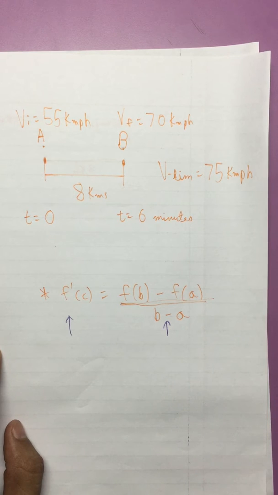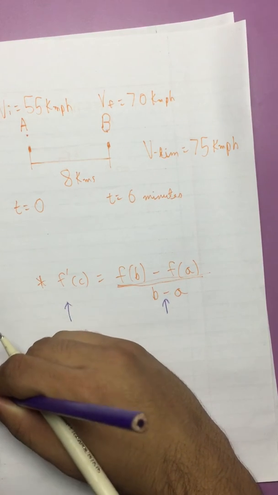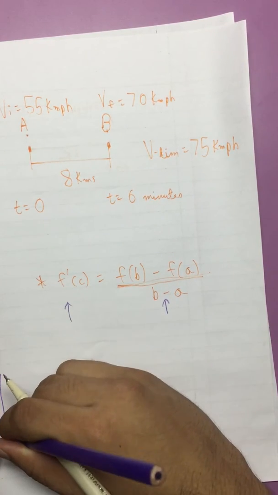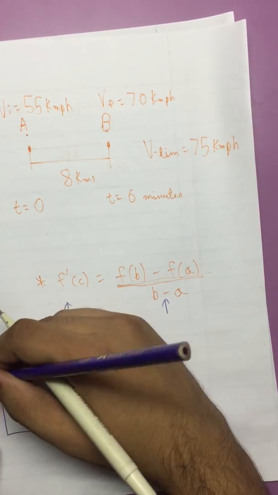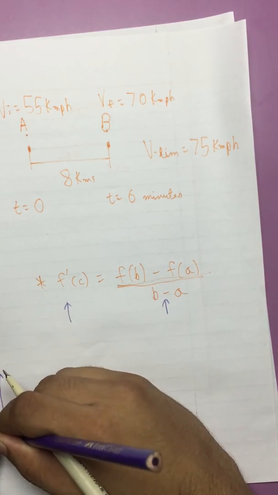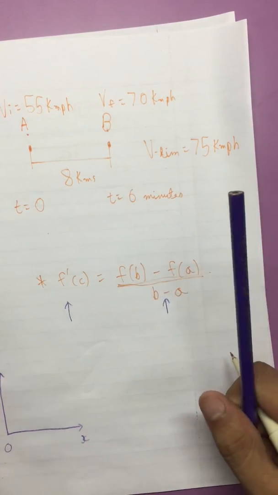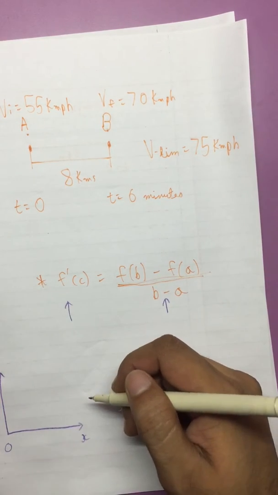So let me explain it by using a graph. This is our graph, pretty standard stuff, 2D. This is y, this is x, and this is the origin. And now we will draw a function.